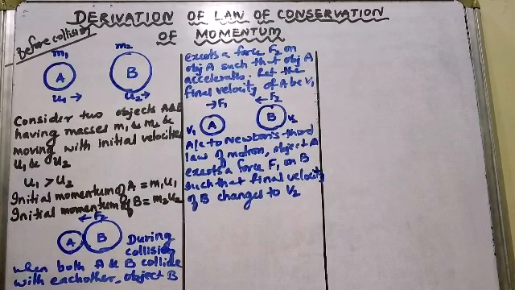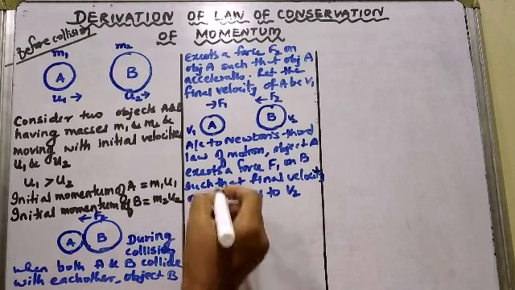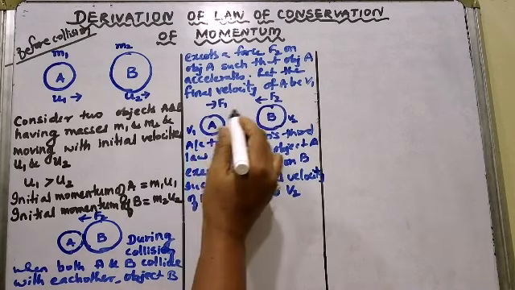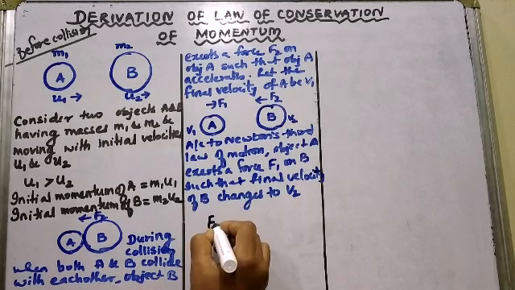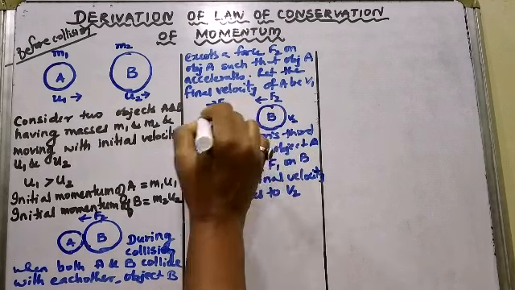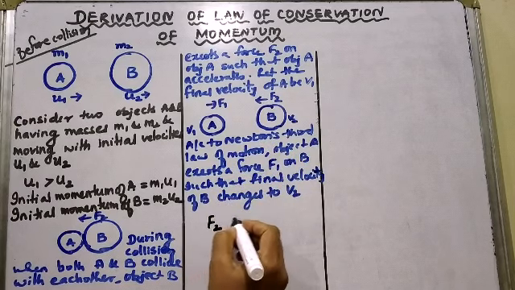We also know that according to Newton's third law, if A exerts a force on B, what is the force exerted by B? F2.